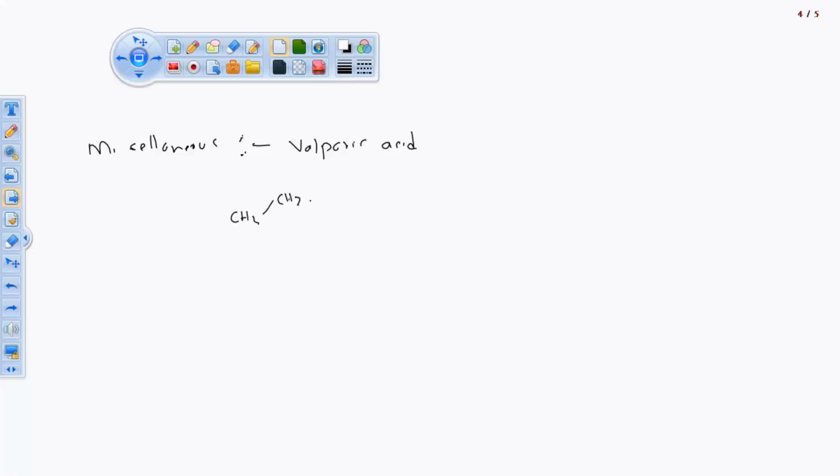CH3, CH2 and CH2. ठीक है, देखो ये CH, but here you have the carboxylic acid associated with that. So here one more CH2, okay, one more CH2, CH3. So this is valproic acid. इसका स्ट्रक्चर आप ऐसे भी लिख सकते हो इजी फॉर्म में, CH3, CH2, CH2, C carbon atom, CH2. In some books it is given like this.